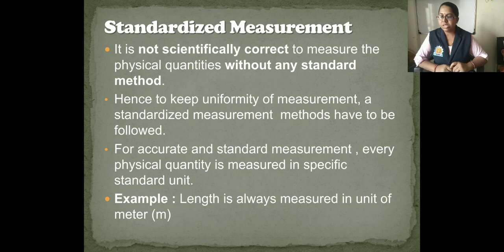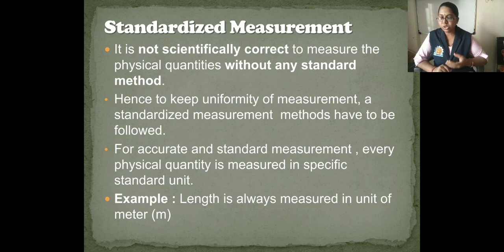Suppose the hand span is accepted as the unit of measuring length. With this unit we can measure the length of cloth as 2 hand spans, 3 hand spans and so on.